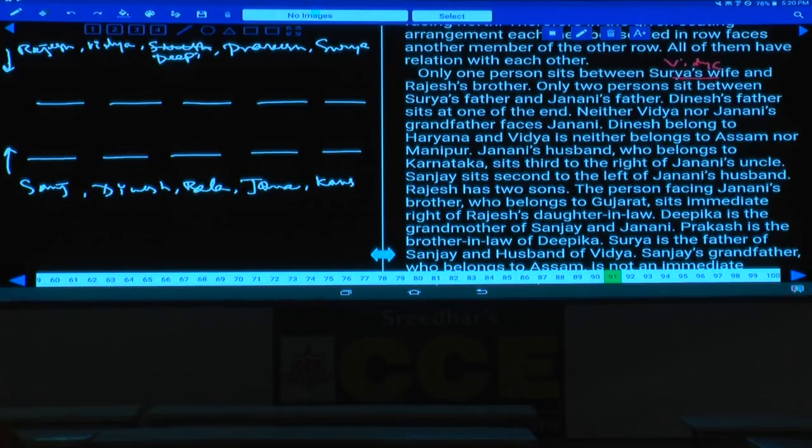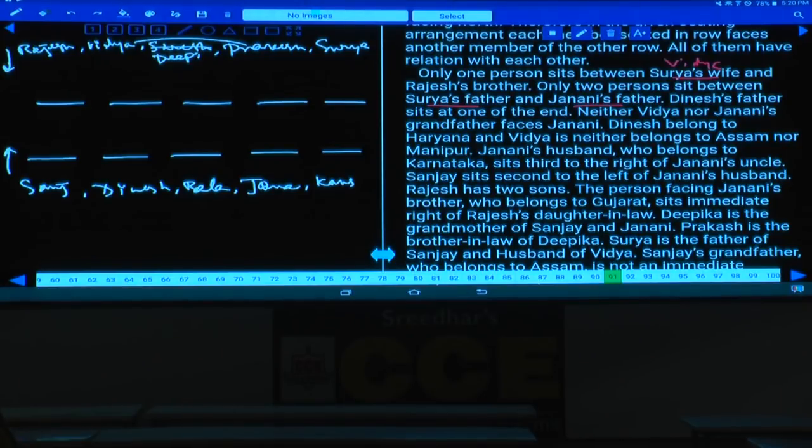As there is one person between Vijay and Prakash, there must be only one person between these two. And two persons between Surya's father and Janani's father. Who is Surya's father here? Surya's father is Rajesh, isn't it? And who is Janani's father here? Janani's father is Suresh. So two persons between Rajesh and Suresh.